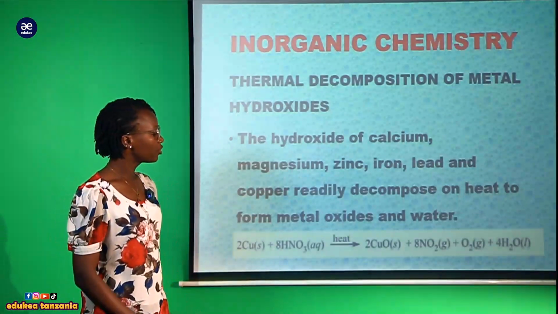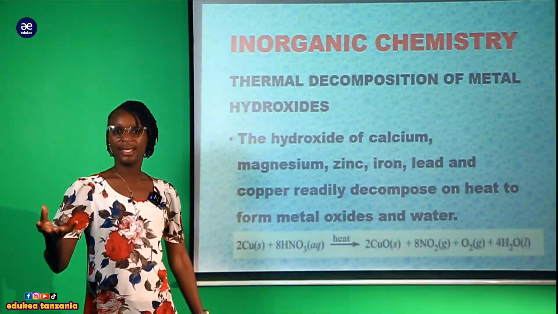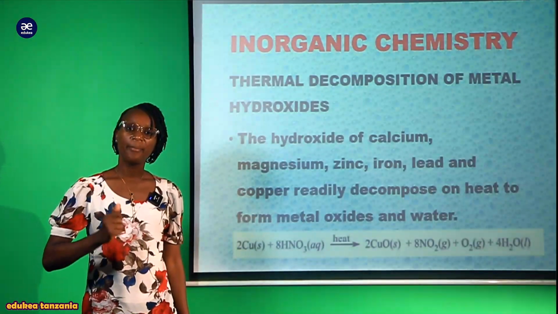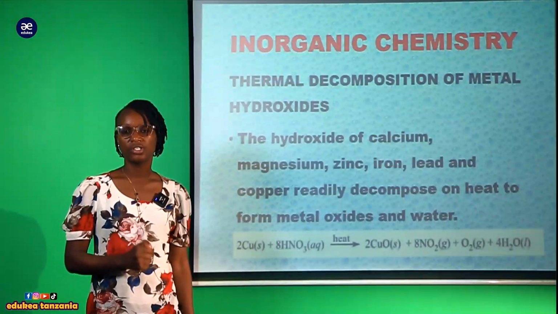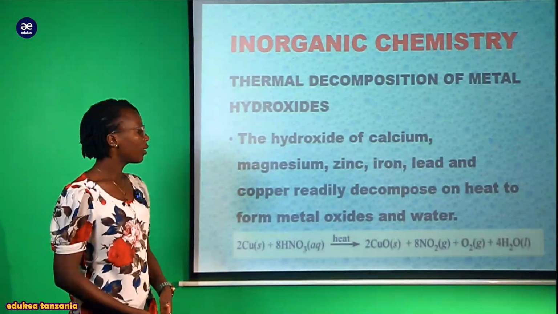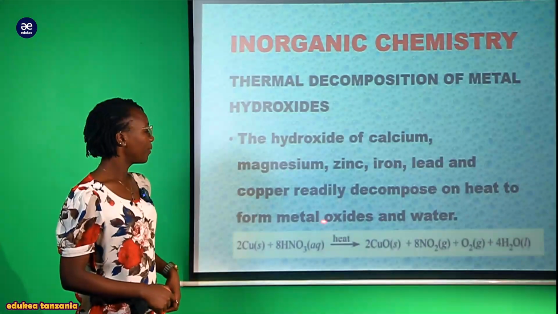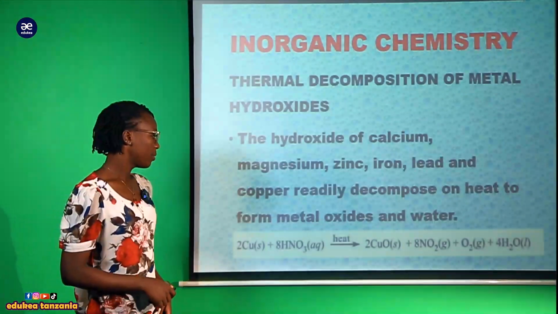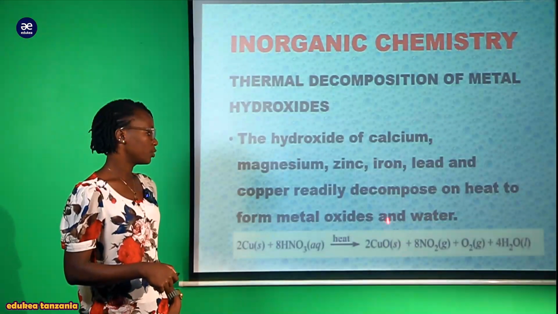Sasa tutakapopata metal oxide tutakuwa tumeshawin our main concern, kwa sababu lengo letu sisi ni kufanya preparation, kuandaa the metal oxide kwa kutumia hii method ya indirect. Kwa hiyo utakuja kuona kwamba kama tutaweza kupata this metal oxide tutakuwa pia tushamaliza kazi yetu, kwa sababu our main purpose is to prepare the metal oxide.